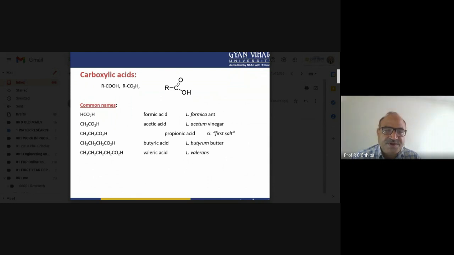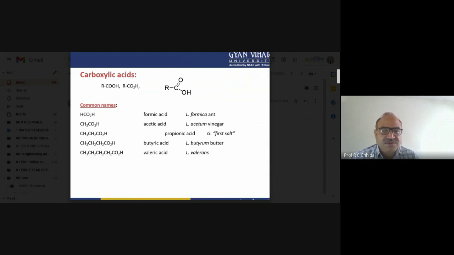Acetum means vinegar. The three carbon atom carboxylic acid is propionic acid, from the Greek for first salt, which is related to propionic acid. Butyrum means butter, which we use, and butter oils are used in various processing of food.